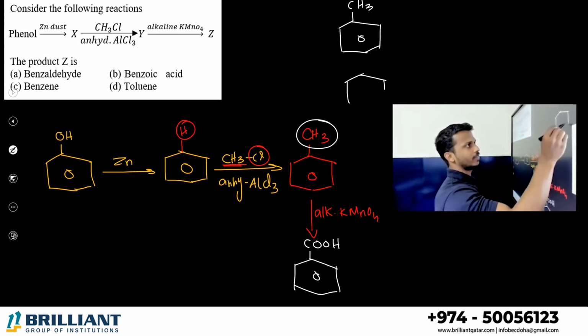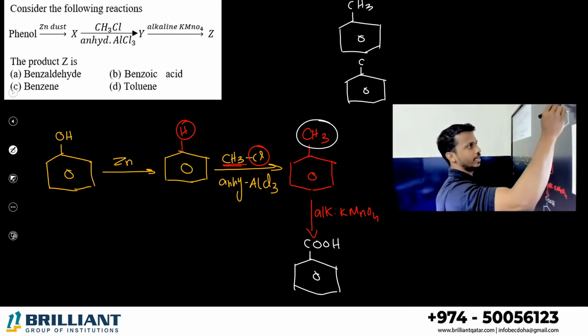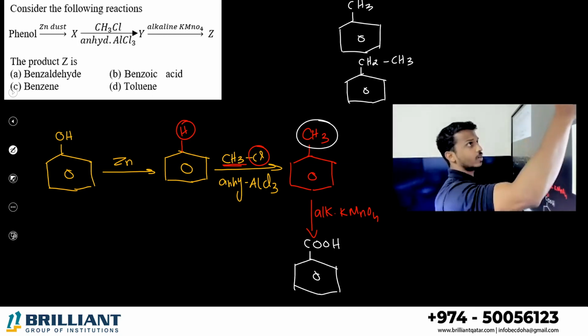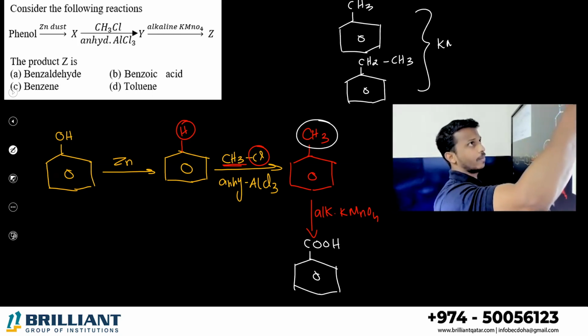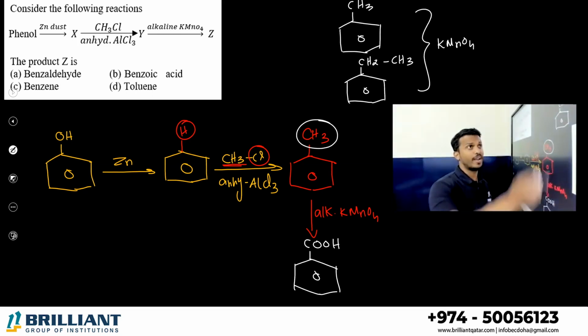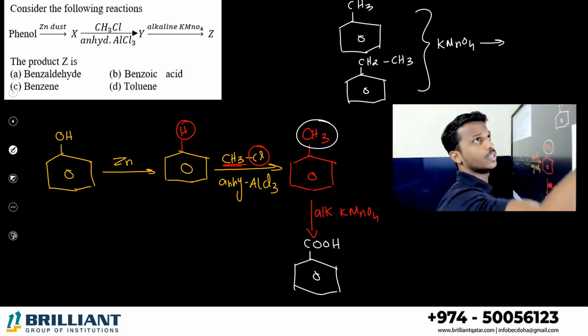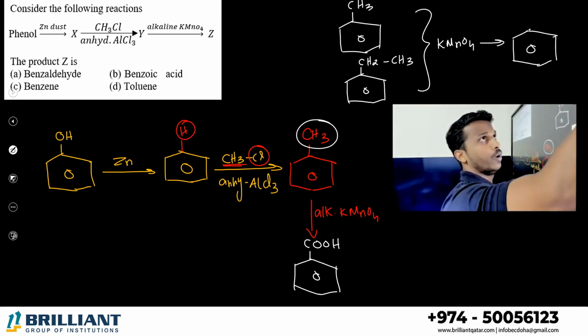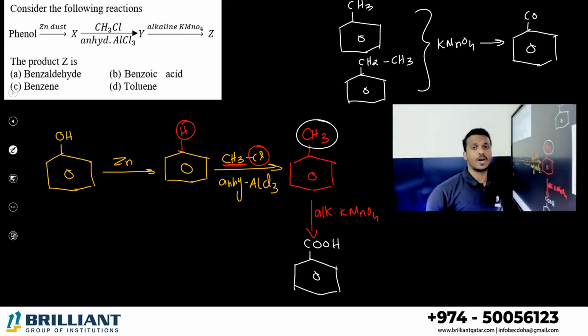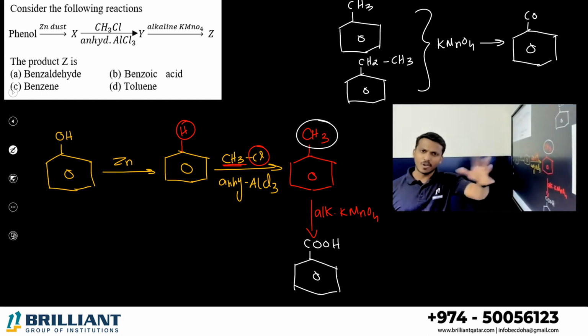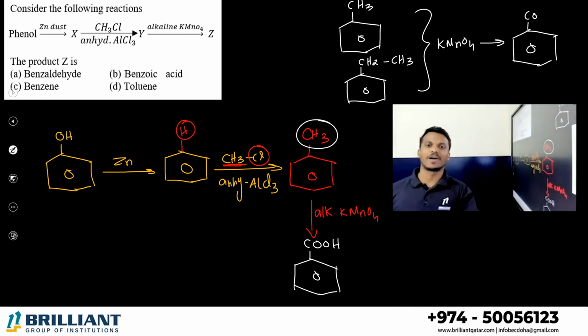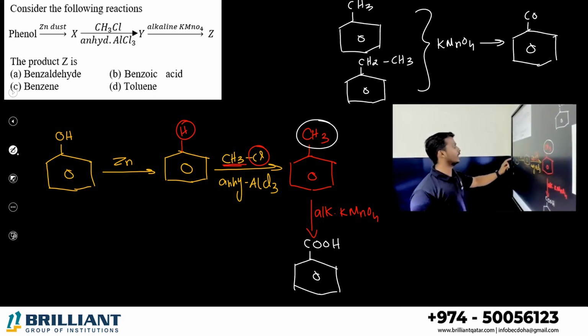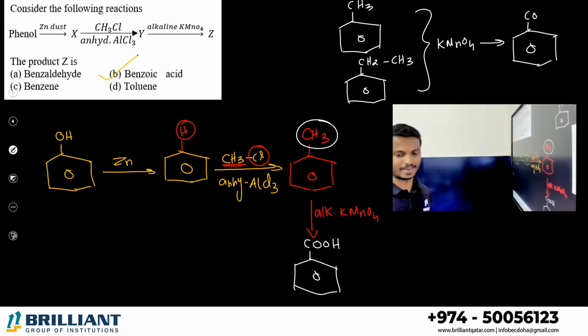Suppose you have ethylbenzene, meaning CH2CH3. Whatever compound you treat with KMnO4, the final product will be benzoic acid. You need not depend on the number of carbon atoms on the benzene; all of them are converted into a single carboxylic acid. So keep in mind. What is your answer, dear student? Compound Z is benzoic acid. Option B is the correct answer.